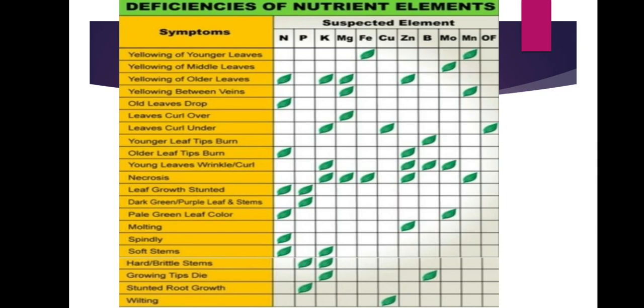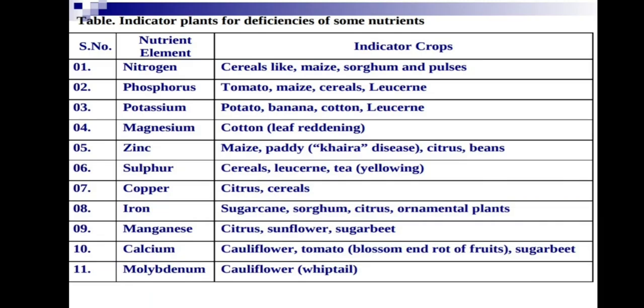Next, there are some indicator plants for deficiencies of some nutrients. For nitrogen: cereals, maize, sorghum, pulses easily show nitrogen deficiency. Phosphorus: tomato, maize, cereals. Potassium: potato, banana, cotton easily show potassium deficiency. Magnesium: cotton; magnesium deficiency is seen easily by leaf reddening in cotton. The magnesium indicator crop is cotton.